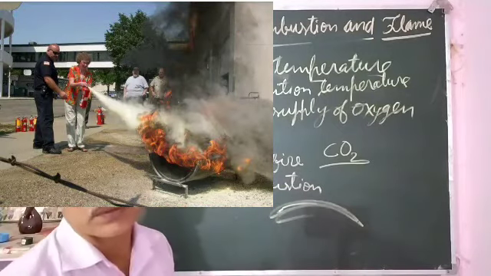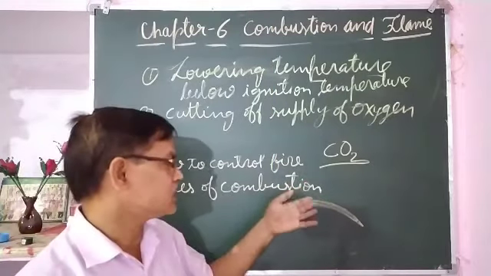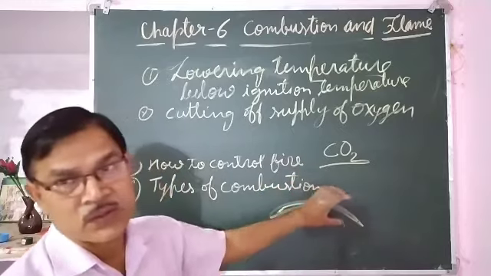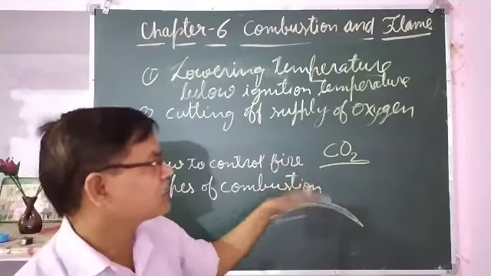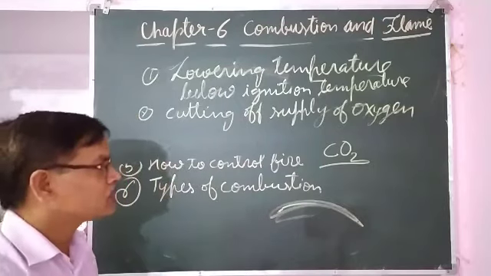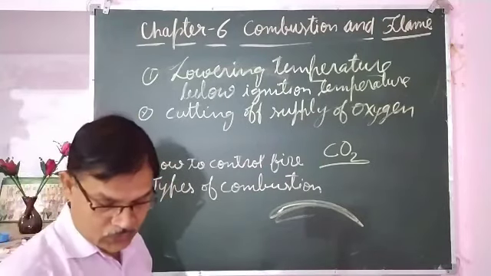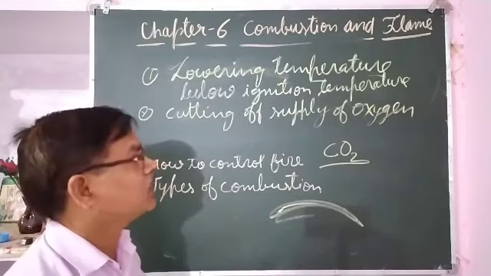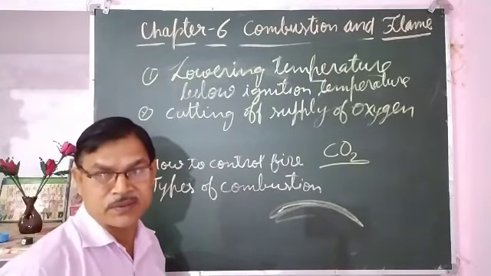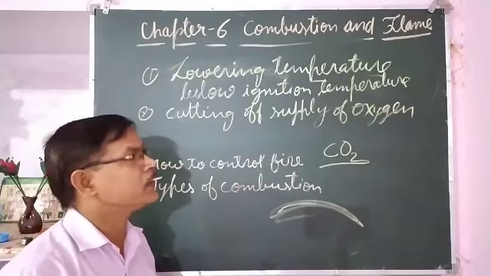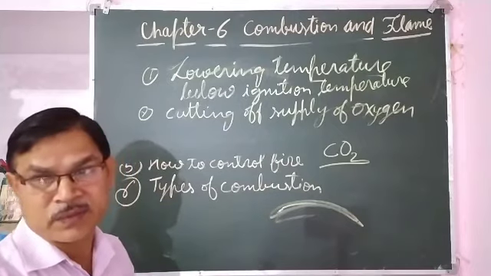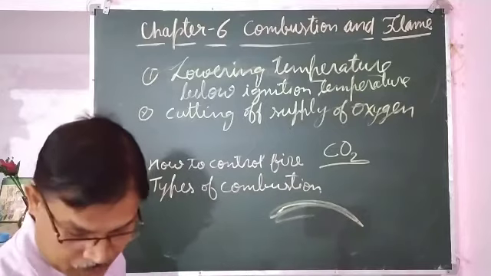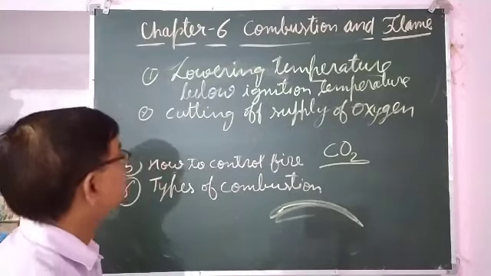Because carbon dioxide is heavier than oxygen, it makes a layer over the fire and cuts off the supply of oxygen, and the fire gets controlled and extinguished. So by cutting off the supply of oxygen, fire can be controlled. As I told you, when any person's clothes catch fire, we wrap the person with a blanket, so we cut off the supply of oxygen at that time. So by cutting off supply of oxygen, fire can be controlled.